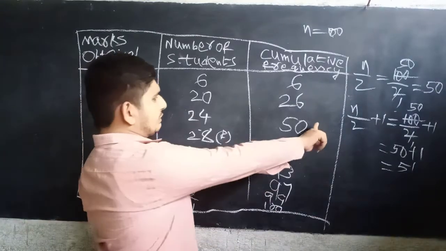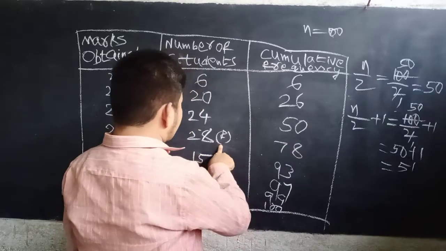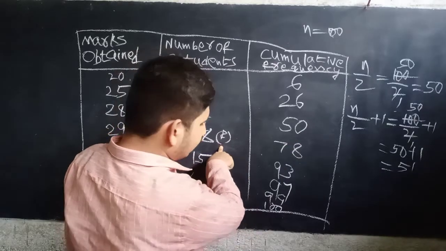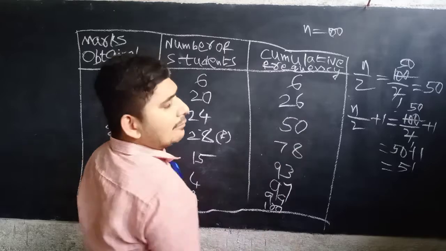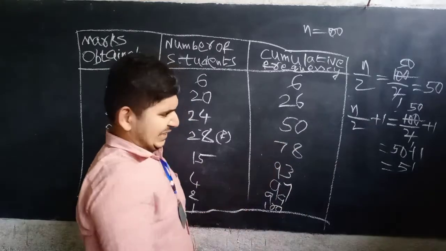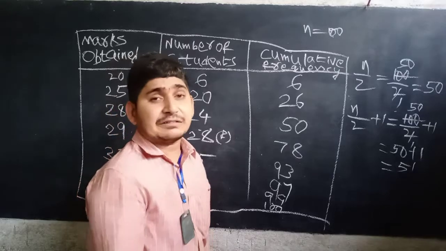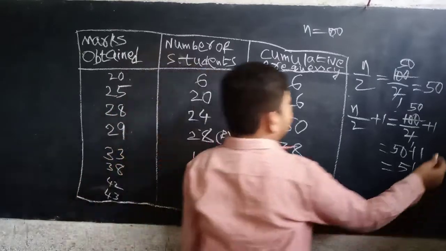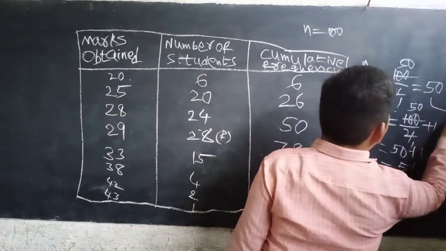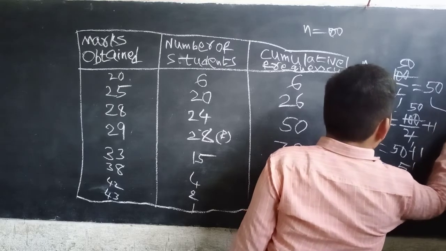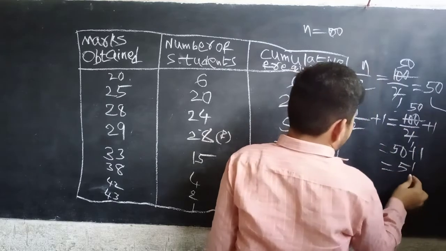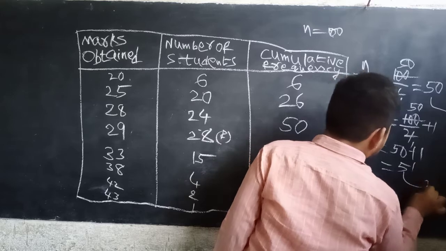The 50th cumulative frequency means 28 will be the actual frequency. Okay. So this is 28. Now for 50 it is 28, and for 51 it will be 29.